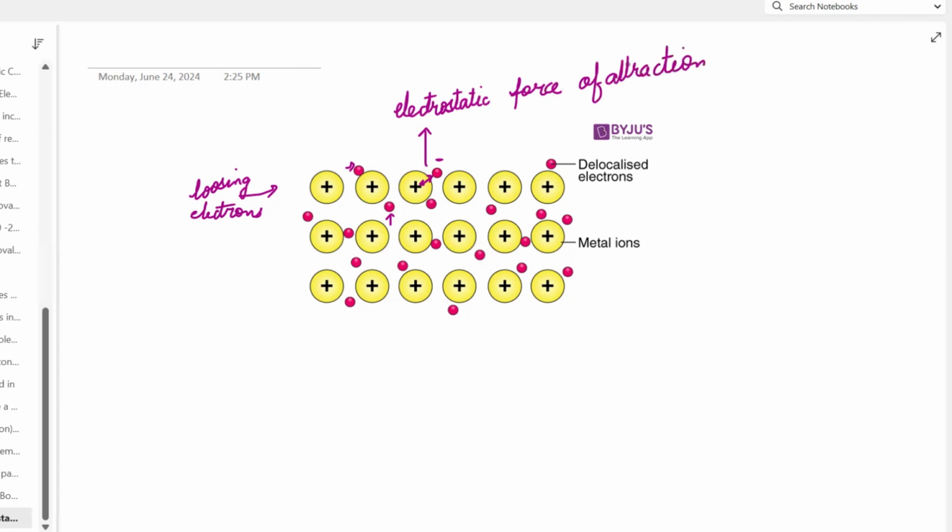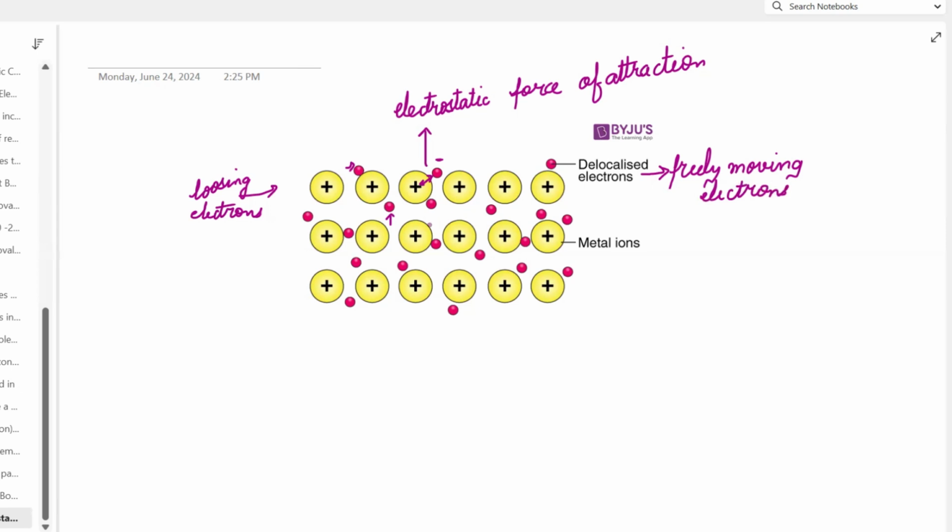These electrons are called delocalized electrons because they are freely moving.